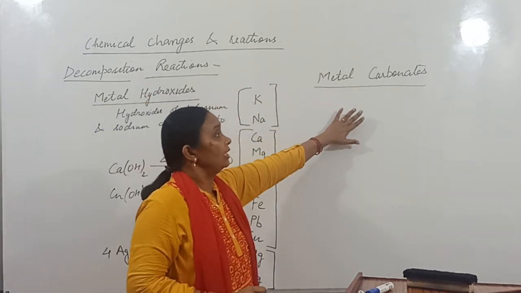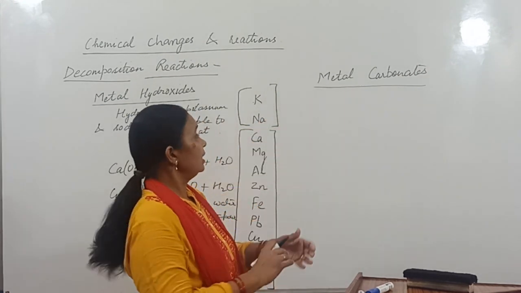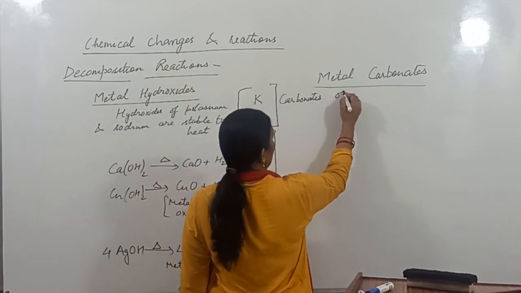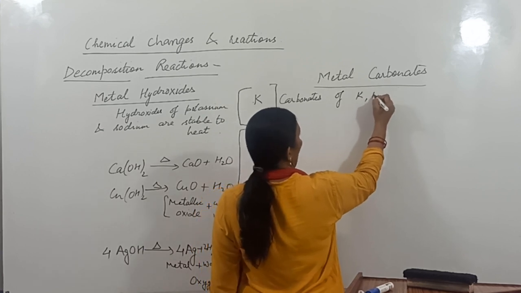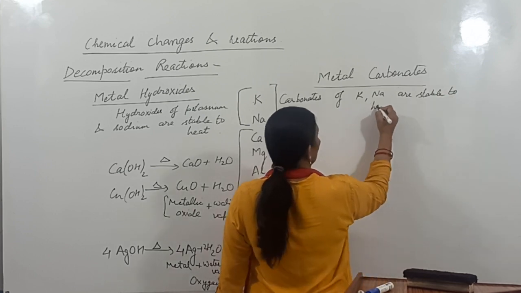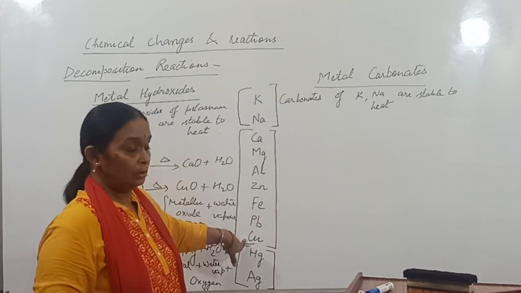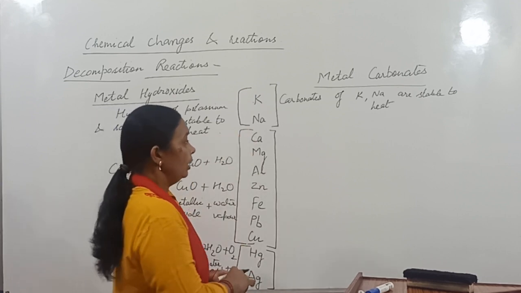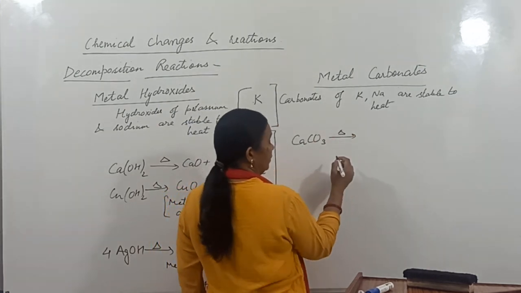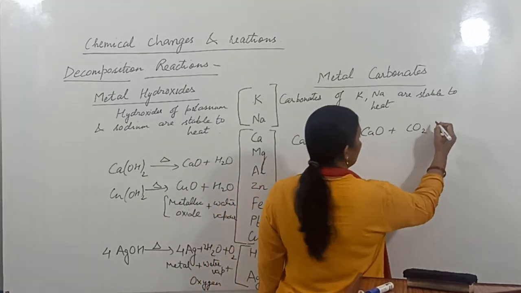Now let us come to the other type of compounds, metallic carbonates. Here also, the carbonates of potassium and sodium are stable to heat. Now from calcium to copper, if you heat calcium carbonate, it will decompose to form calcium oxide and carbon dioxide gas is released.